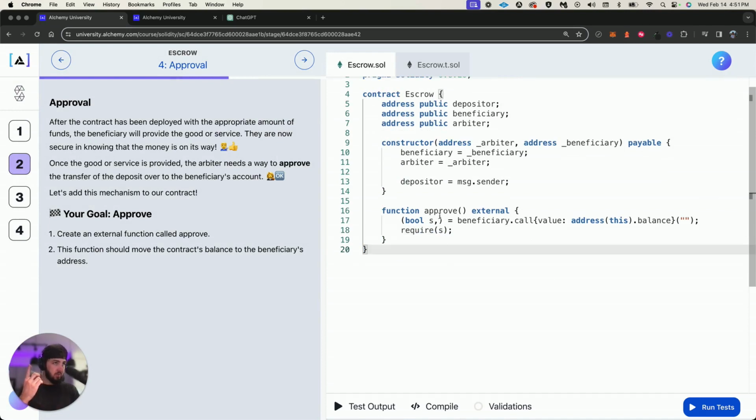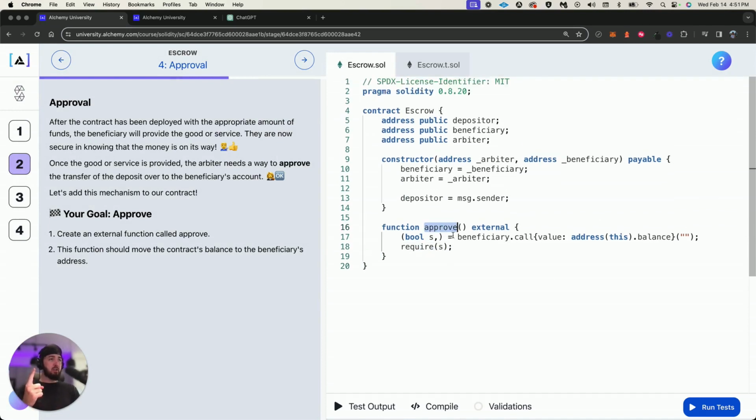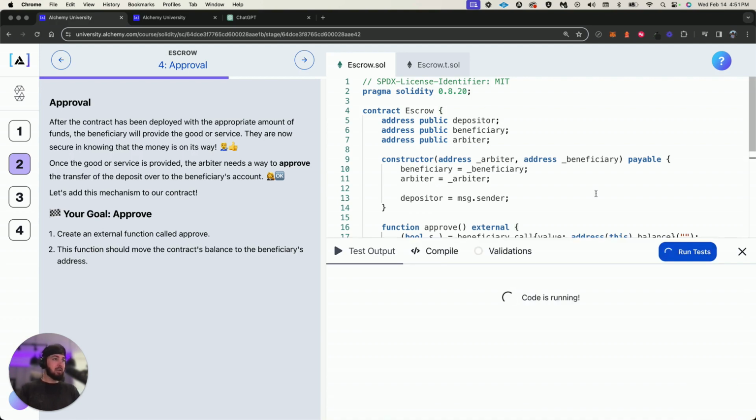So we want to approve the message. The arbiter can call this, so I bet we're going to modify it to say only the arbiter can call this or something like that. And that way the beneficiary can't call it, or maybe the depositor can't call it either. As long as the beneficiary cannot call that, that's going to be very important, I bet. So that's my guesstimate on what's going to be next.